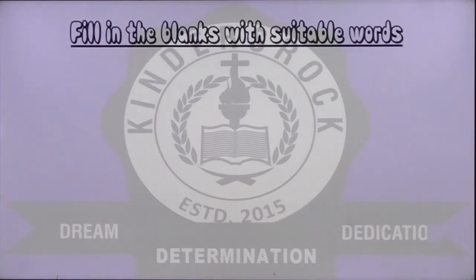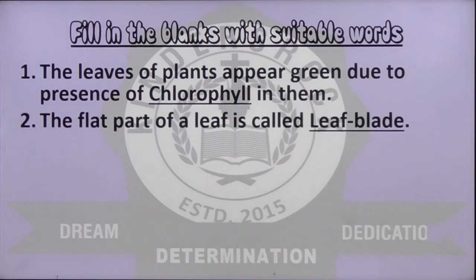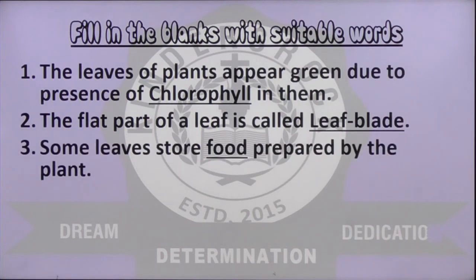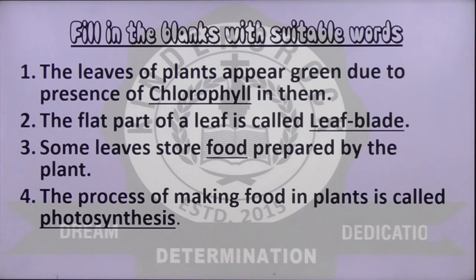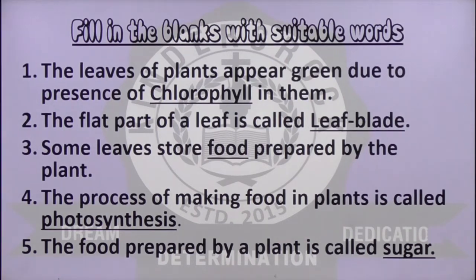Fill in the blanks. The leaves of plants appear green due to the presence of dash in them. And the answer is chlorophyll. The flat part of the leaf is called dash, leaf blade. Some leaves store dash prepared by the plant. The answer is food prepared by the plant. The process of making food in plant is called dash, and you all know it is photosynthesis. The fifth one, the food prepared by a plant is called what? Sugar.